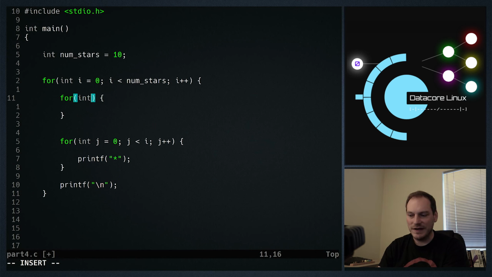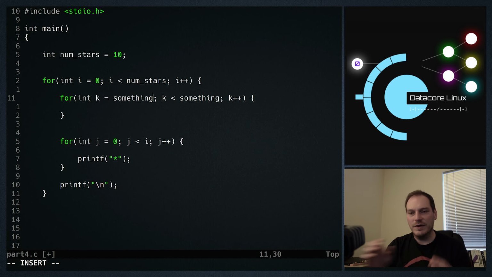And this time we're going to have int k equals something; k is less than something; k plus plus. So we just need to figure out what our somethings are, don't we? So the first time round, what we're going to be doing is printing out spaces.